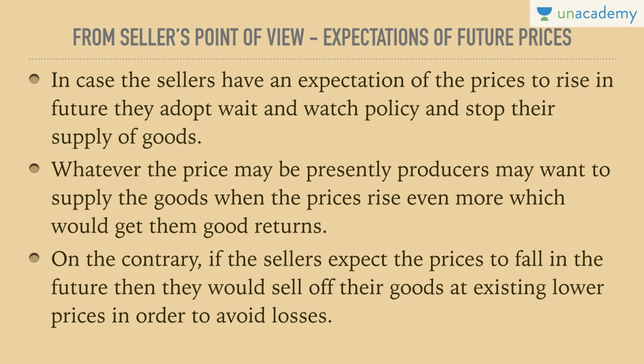You may notice such an example in the case of woolens. Woolens are sold maximum in cold. When the cold ends, the woolens are sold at a very low price, because they very well know that in summers nobody is going to buy woolens. So woolens have the highest demand and the highest supply in winters, because at that time they are demanded hugely. That is considered to be expectations of future prices. So this is the first exception to the law of supply. In this case, we may get a supply curve which is not upward sloping entirely.